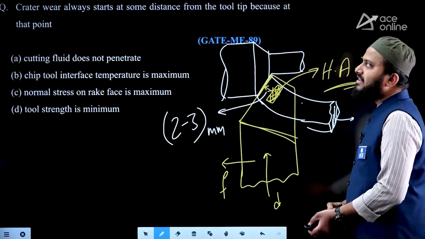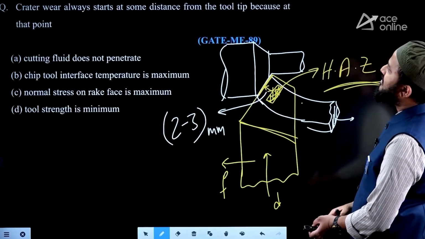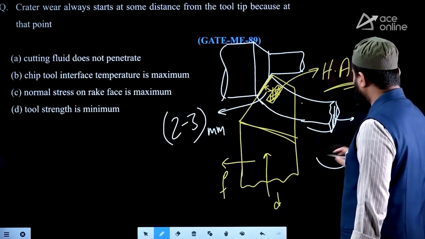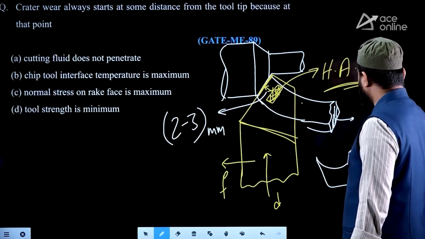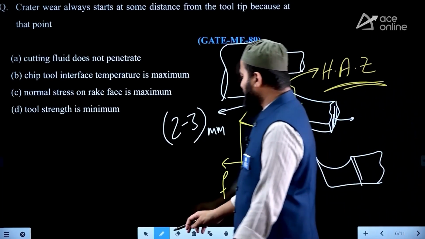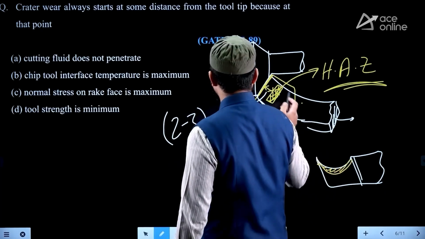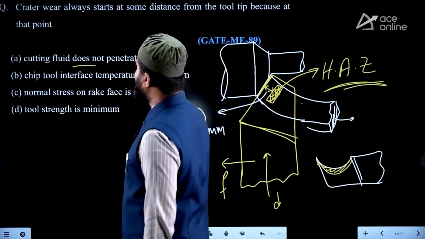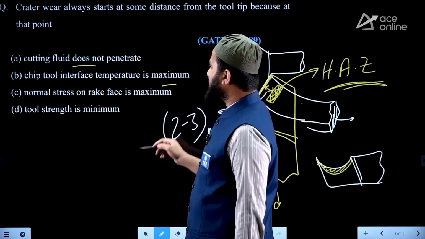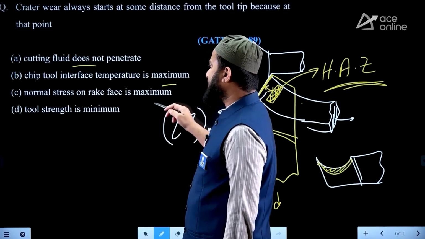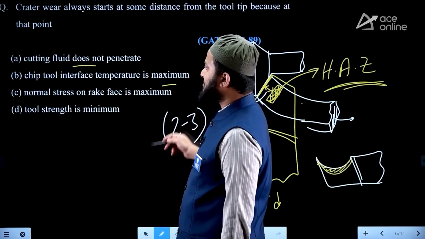So what happened? Crater wear always starts at some distance from the tool tip because the majority of the crater wear on the rake face we notice is because of the heat affected zone. You can say maximum heat effect in orthogonal machining will be at that position. Cutting fluid does not penetrate, chip tool interface temperature is maximum, normal stress on the rake face is maximum, tool strength is minimum.